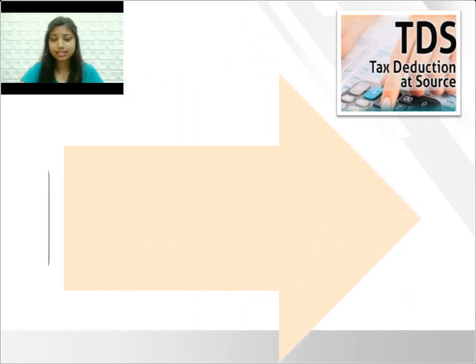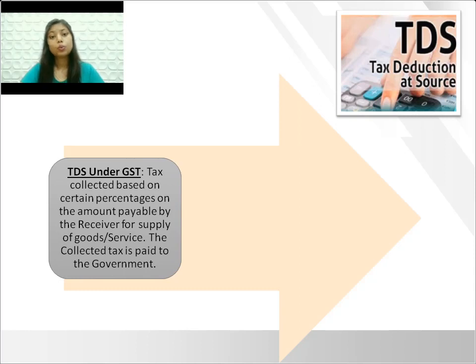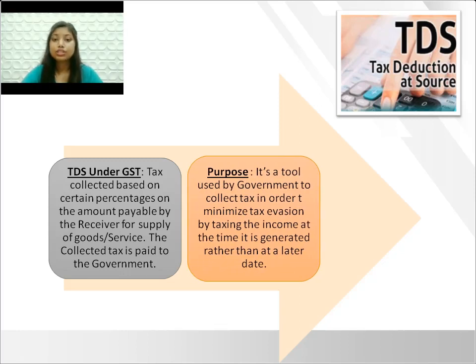From the example, it's clear that TDS is part of the GST liability of the supplier, which is deducted by the receiver of goods at the time of making payment for supply of goods, and subsequently this amount is deposited to government on supplier's behalf. The concept of TDS was introduced to minimize tax evasion and ensure tax compliances by all the contractors and subcontractors.